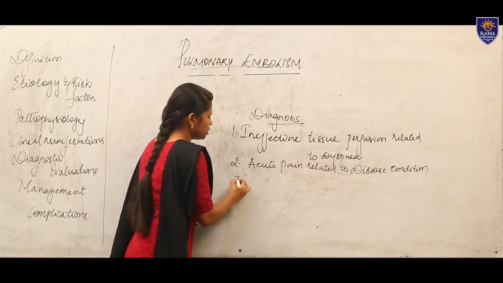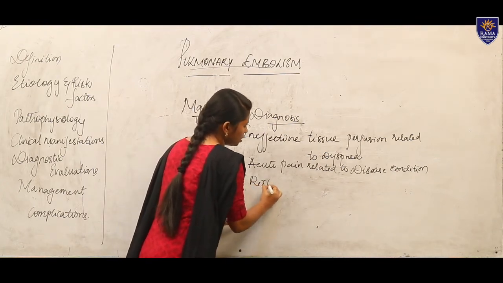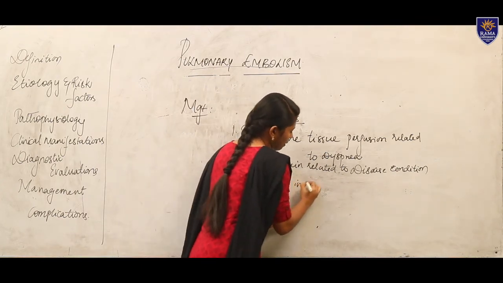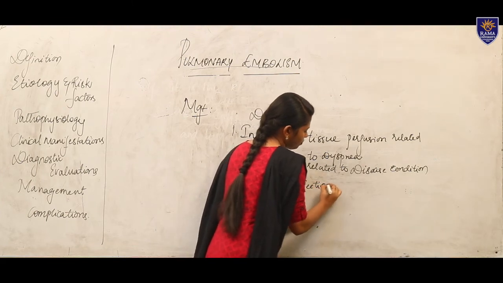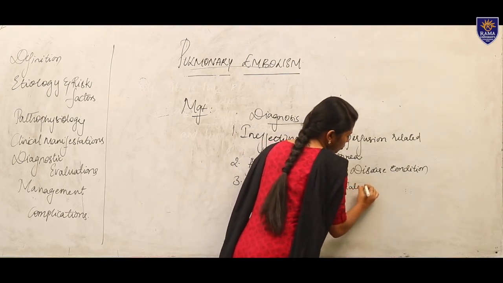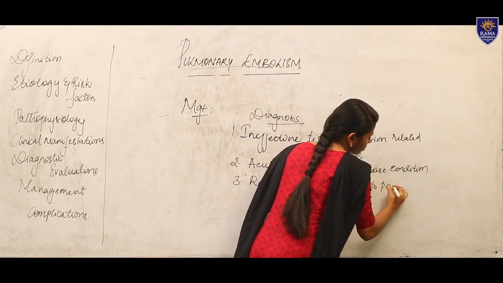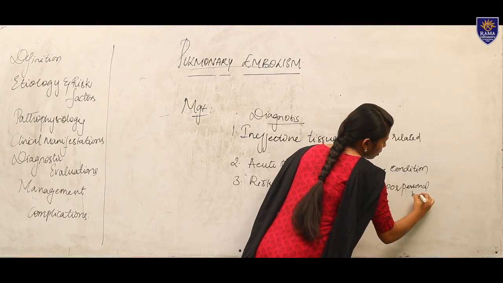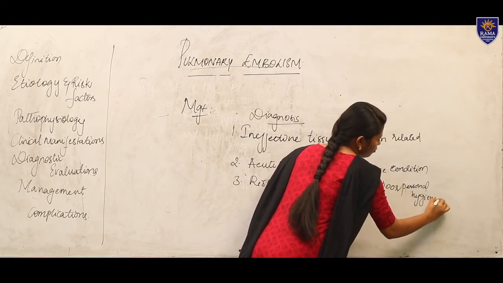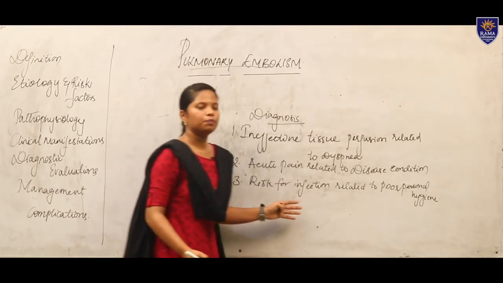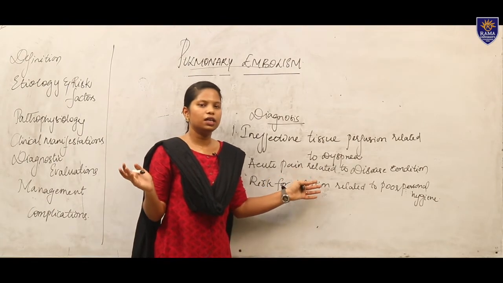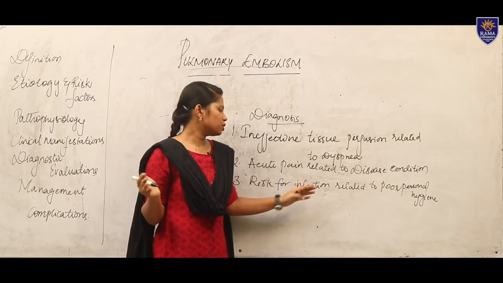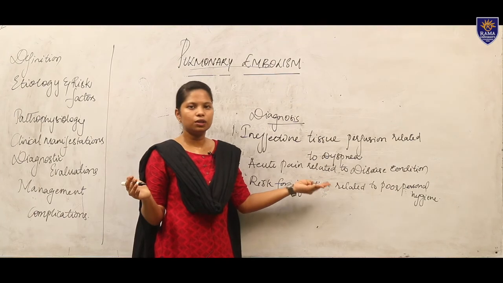So moving to our next, risk for infection related to poor personal hygiene. If the patient is having poor personal hygiene and the surroundings are not clean and not proper, there is a chance of infection to the patient.